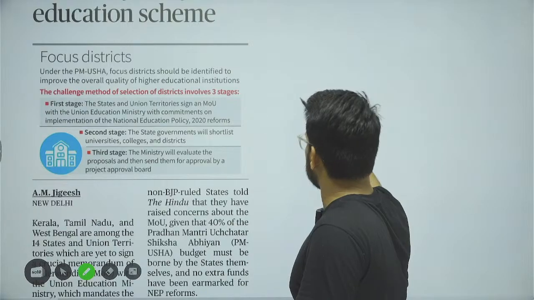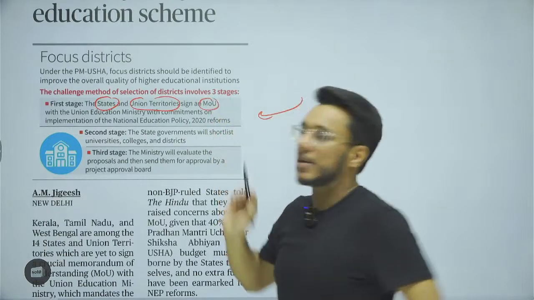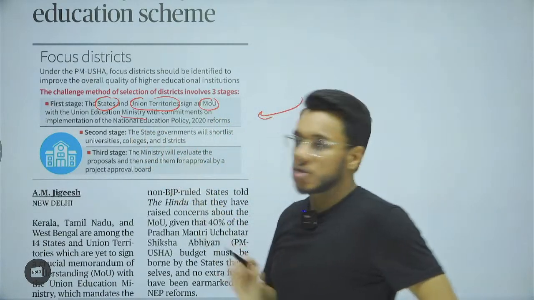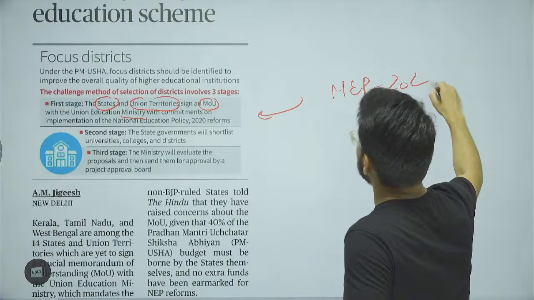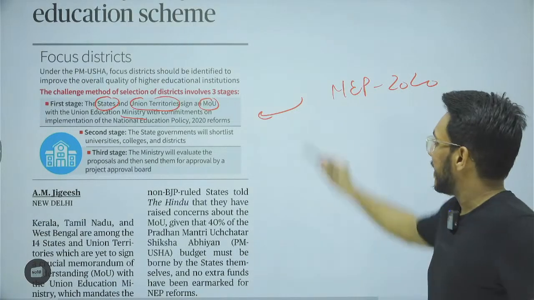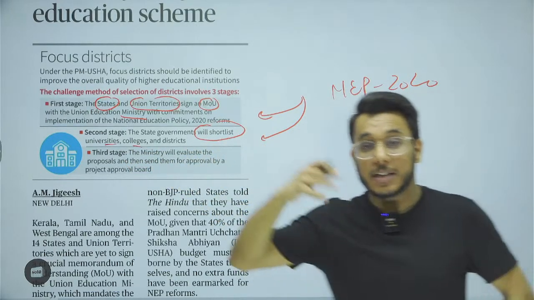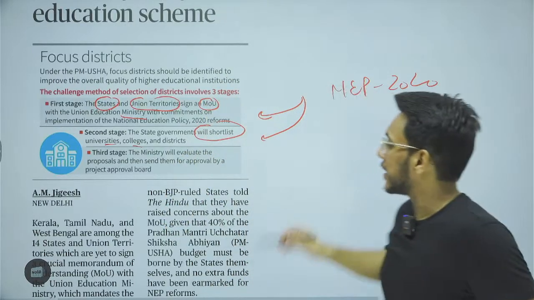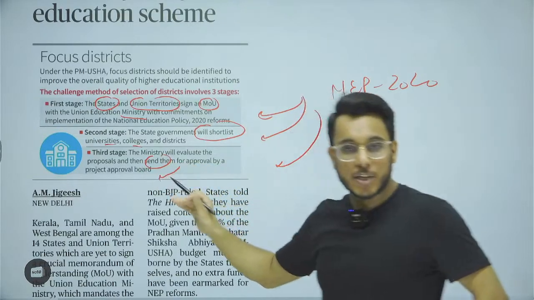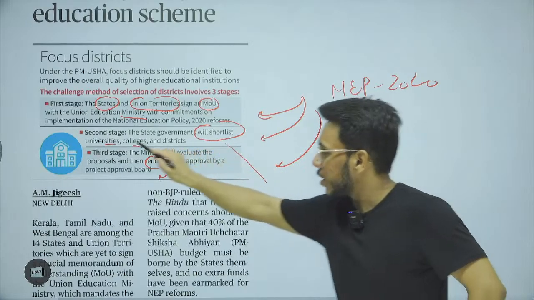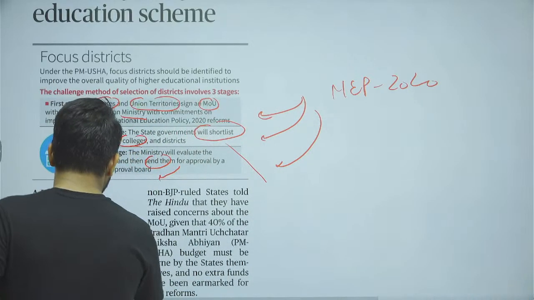So basically stage number one, the states and the union territories have to sign a memorandum of understanding with the Union Education Ministry that they are ready to implement the New Education Policy 2020 and its commitments. So first is signing of MOU. Second stage, what will happen? State government will shortlist universities and colleges where they want to bring the first round of reforms. And third, the education ministry will evaluate the proposals and then approve these projects, and then money will be given so that the institutions and universities that they have reformed, they can upgrade them.